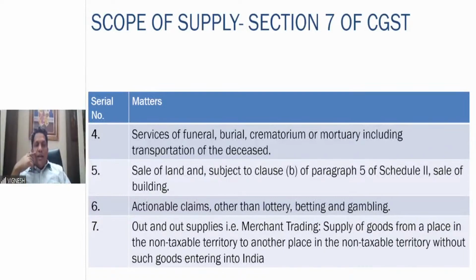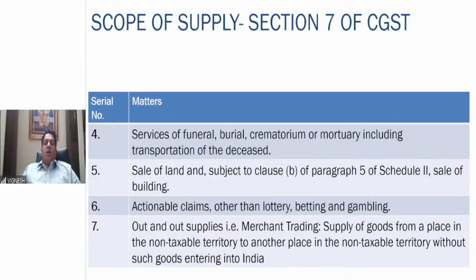And then sale of land, subject to clause B of paragraph 5 of Schedule 2, what we just saw. Before receiving the completion certificate, if he is getting any consideration, it is a supply of service. But if there is a sale of land, it is totally neither a supply of goods nor a supply of service. In case of building, if you are getting the consideration totally after the completion certificate, it is neither a supply of goods nor a supply of services. But if you are getting the consideration before itself, before or at the time of construction, in that particular situation, it is a supply of service.